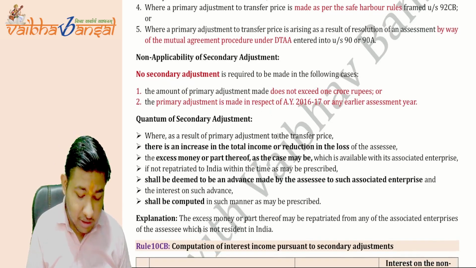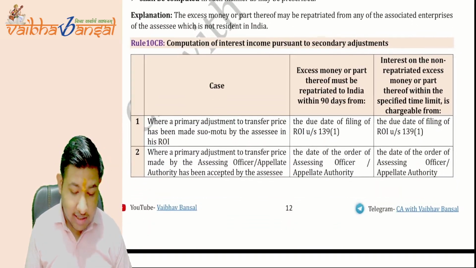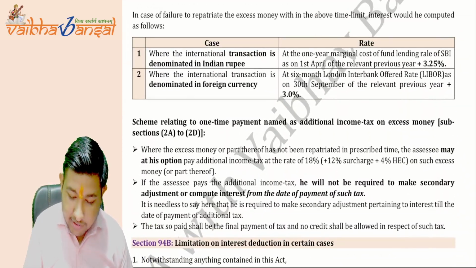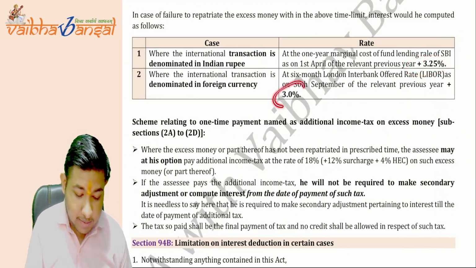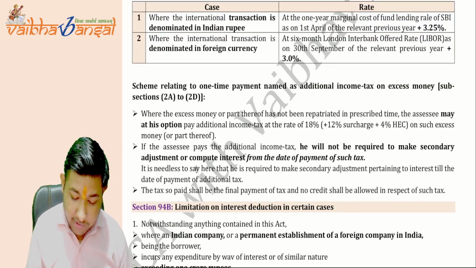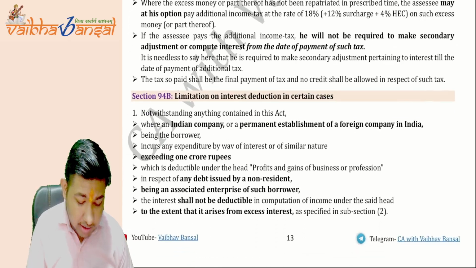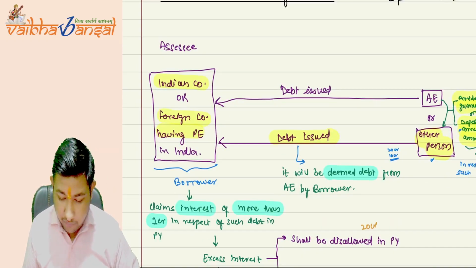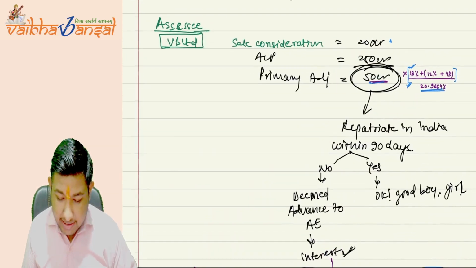15, 16. Then the quantum that we also discussed. Now, this part we are discussing right now. We have discussed everything. See, 3.25%, 3%. We have done everything. Okay. Now, limitation of interest. Just one more point in this, one more point in the secondary adjustment.